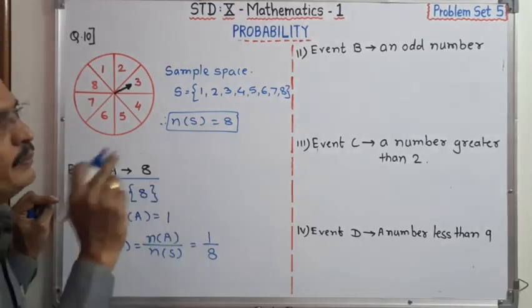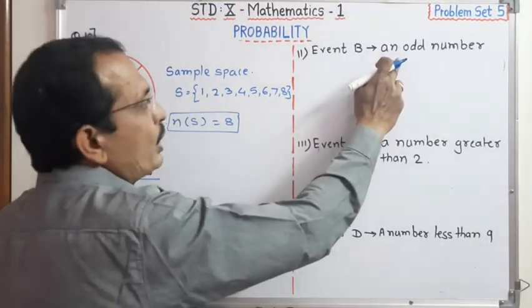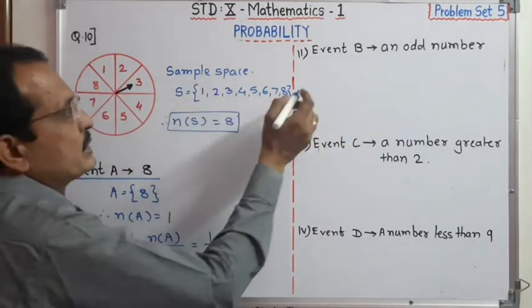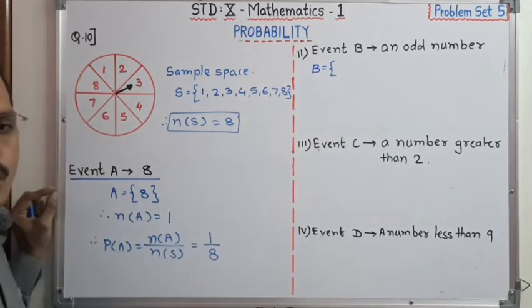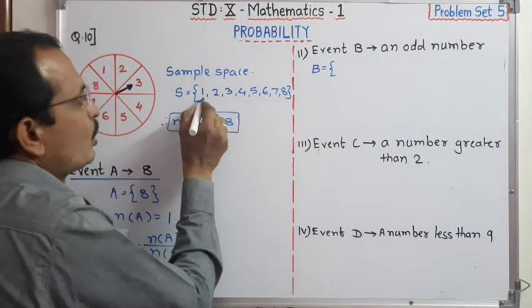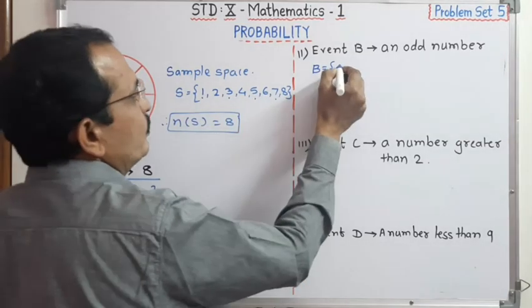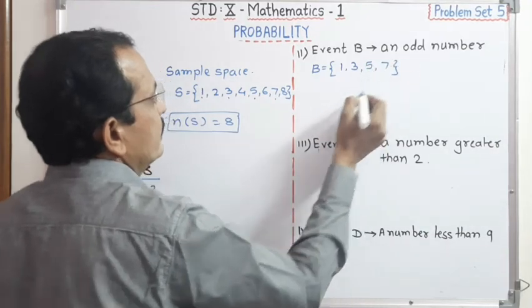Now see event B, that the arrow rests on an odd number. That means we have to find the odd numbers from this sample space. Therefore event B is an odd number. From this, which are the odd numbers? 1, 3, 5 and 7.